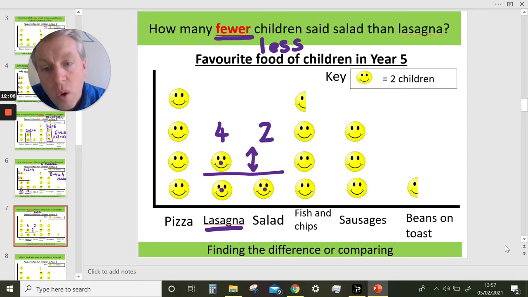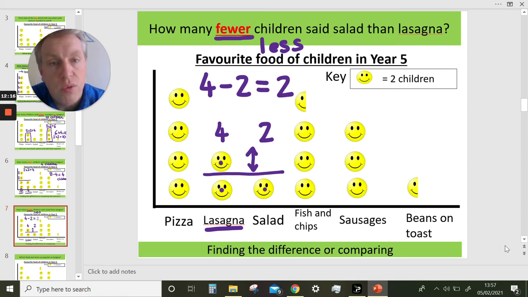Well, we could do 4 lasagna, people who said lasagna was their favourite, take away 2 who said salad, and our answer will be 2. 2 children. Or we could have done just like before, we could have said, well, the difference between these is this one here.